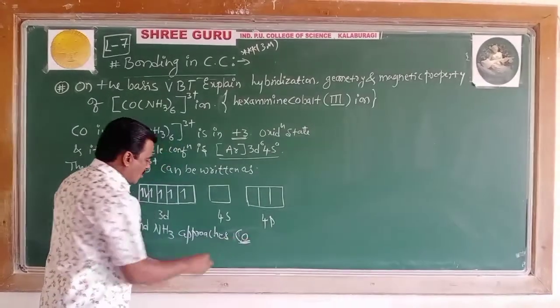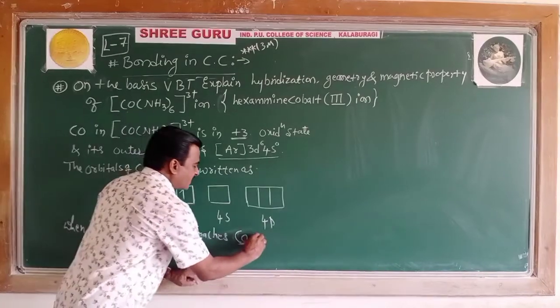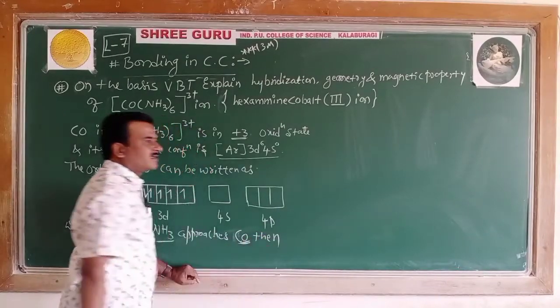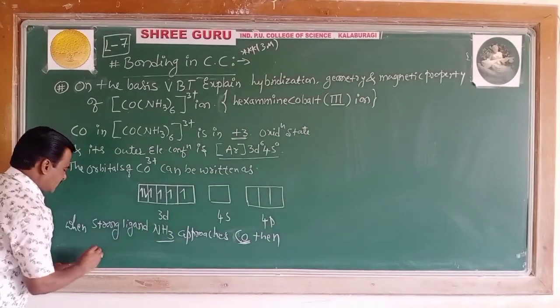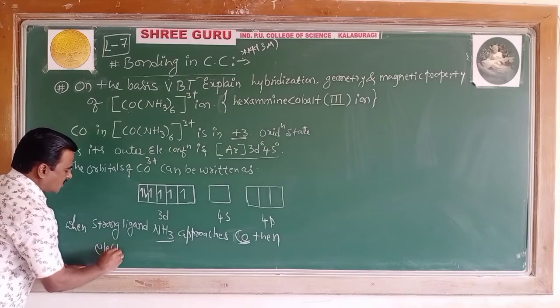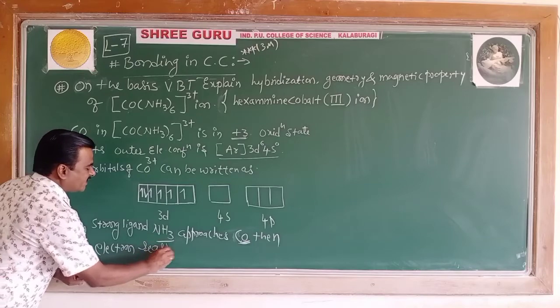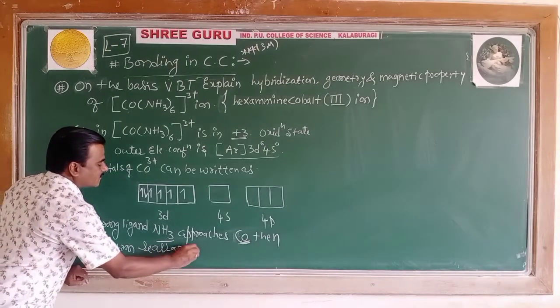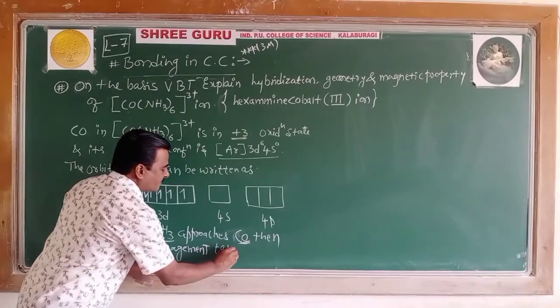When a strong ligand NH3 approaches cobalt, then electronic rearrangement takes place.